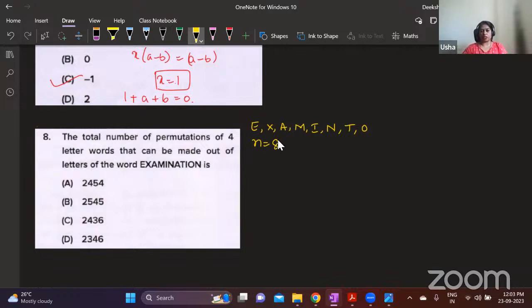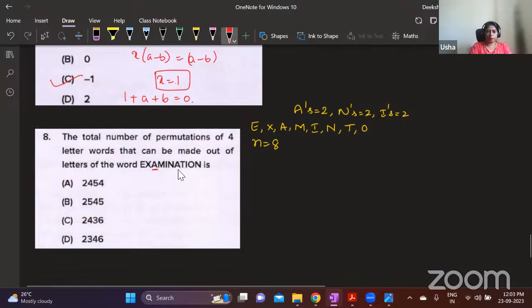See, there are different cases here. And what all repetitions do we have in this case? A is occurring twice, no? A is occurring twice. N is occurring twice. I is occurring twice. Understood?